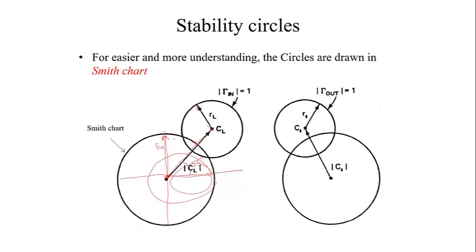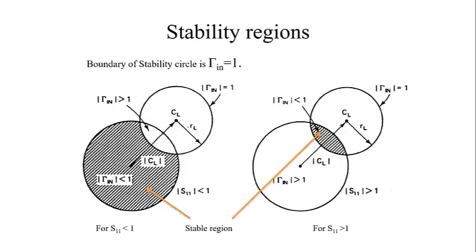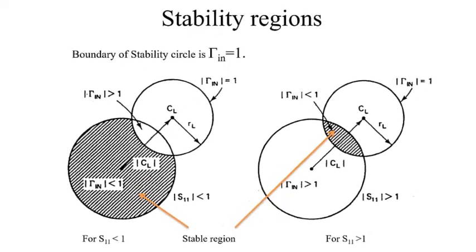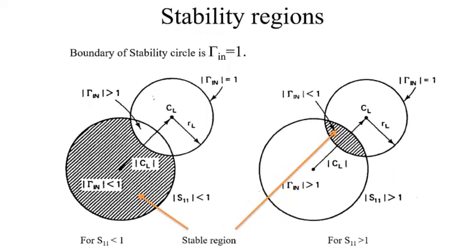So that is what we are going to see now, how to draw it. Once the circle is drawn, this region is known as the unstable region, and this region is the stable region. So within that, we can choose any point for the amplifier design.